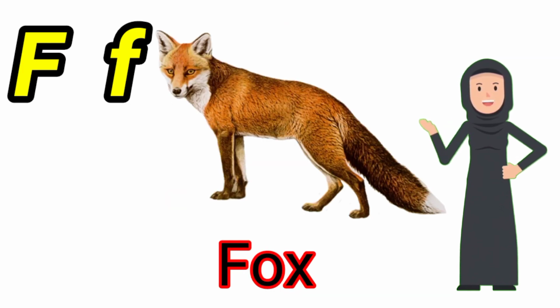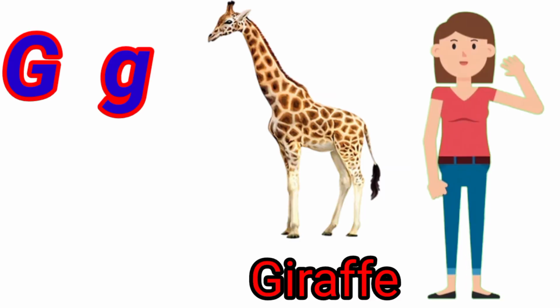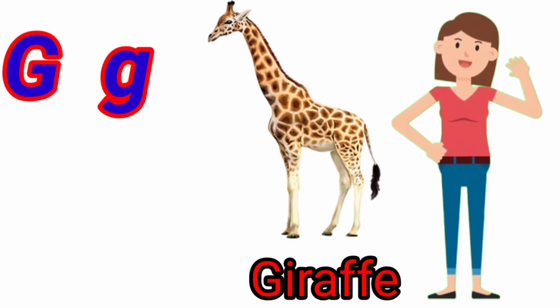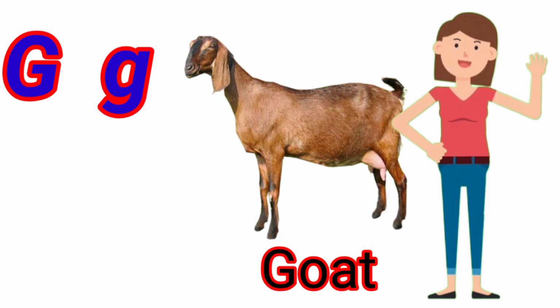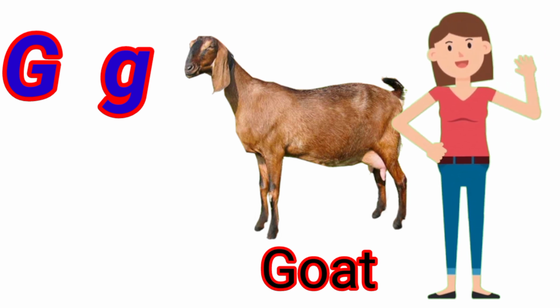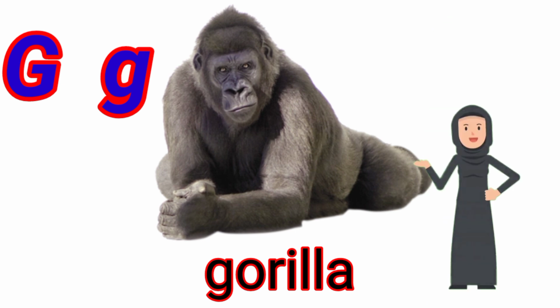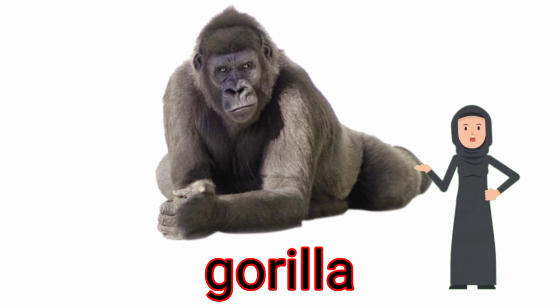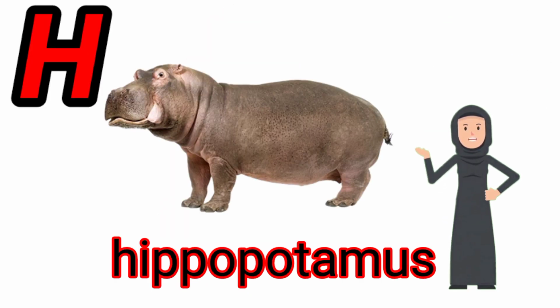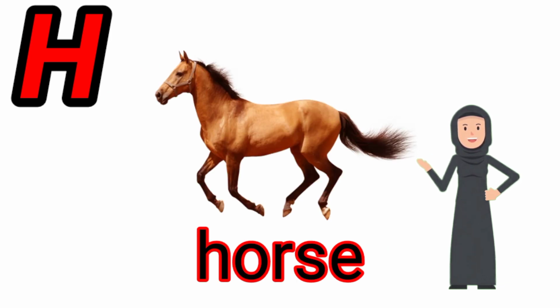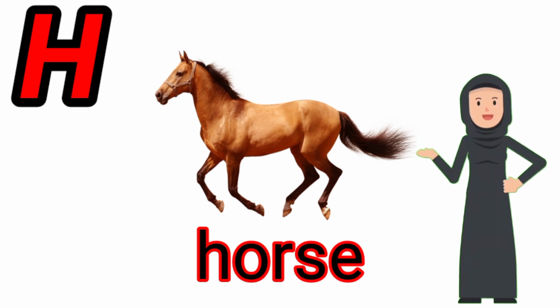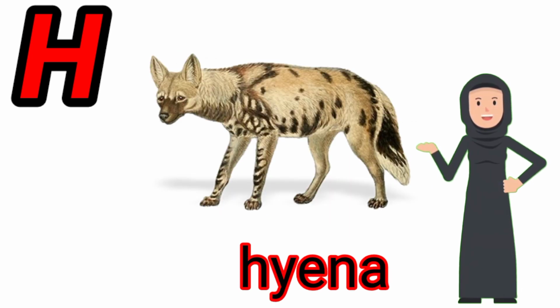F is for fox. G is for giraffe, and G is for goat. G is for gorilla. H is for hippopotamus. H is for a horse. H is for hyena.